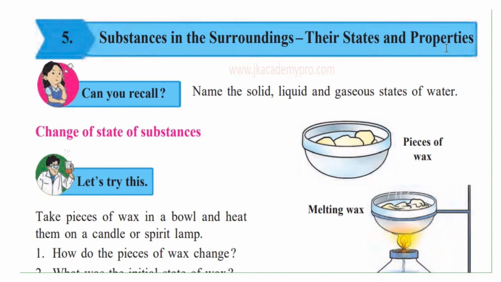So all substances, whether they are in the solid state, liquid state or gaseous state, will occupy space and have mass. Now we have already learned about the three states of water. So can you recall? Name the solid, the liquid and the gaseous state of water. The solid state of water is ice. The liquid state is water and the gaseous state is water vapor.